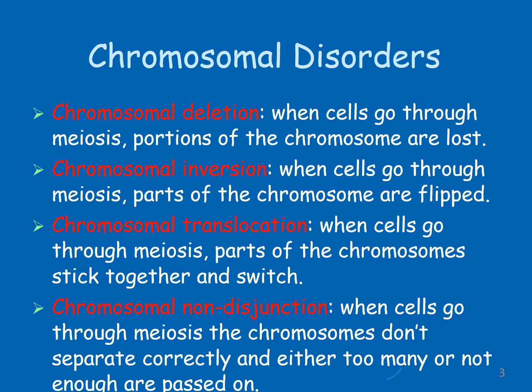Then the third possibility of structural abnormality is chromosomal translocation. Translocation means there are two chromosomes, a first chromosome and a second chromosome. A small piece from the first chromosome detaches and joins the second chromosome. Such a process is called translocation, and it may lead to chromosomal disorders. Then the fourth one is chromosomal non-disjunction, which comes under numerical abnormalities.